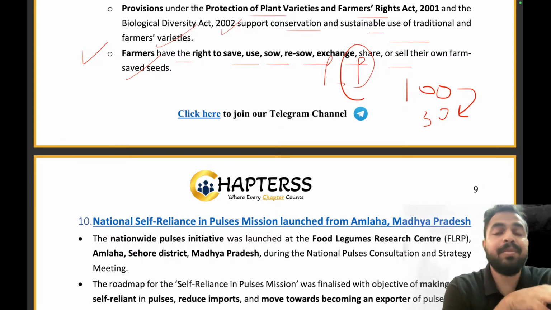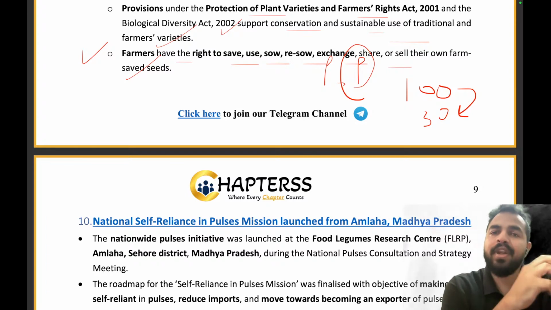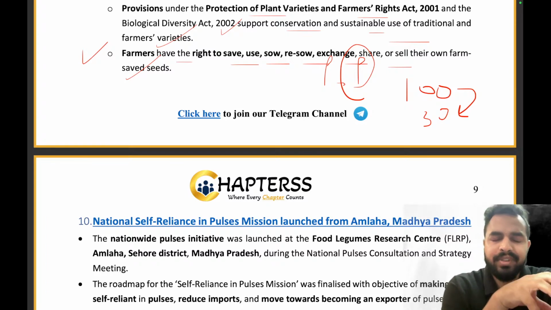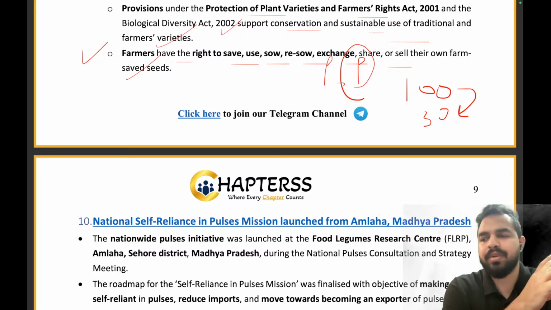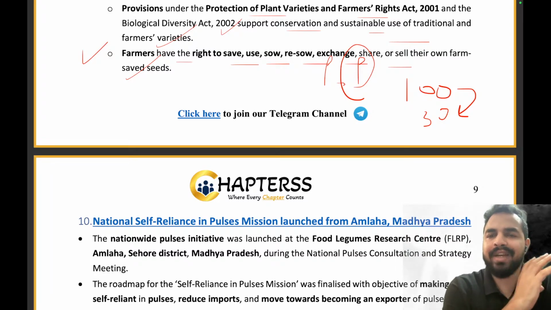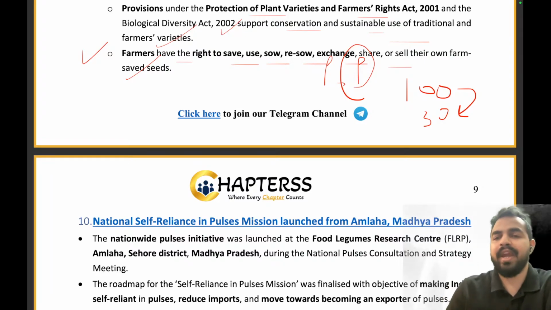Or the people who are not able to afford the highly priced, expensive protein because of the lack of supply. So that is why, my dear friends, the government of India decided: as this is so important, why not build it in our own country? Why don't we produce it in our own country? So hey farmers, we are helping you. Do ensure that you are producing pulses in a large amount and we will be providing you the support for that. हमारा full support है आपको. आप बस pulses को उगाओ. That's it. So that is the reason to make India self-reliant in pulses.